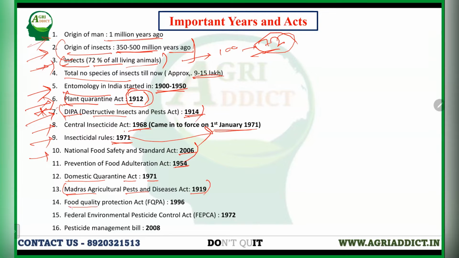And the Food Quality Protection Act, that is FQPA, was enacted in 1996. Another one, Federal Environment Pesticide Control Act, that is FEPCA, was enacted in 1972. It is important for this year's JRF purpose. It can be asked. And the Pesticide Management Bill was introduced in 2008.